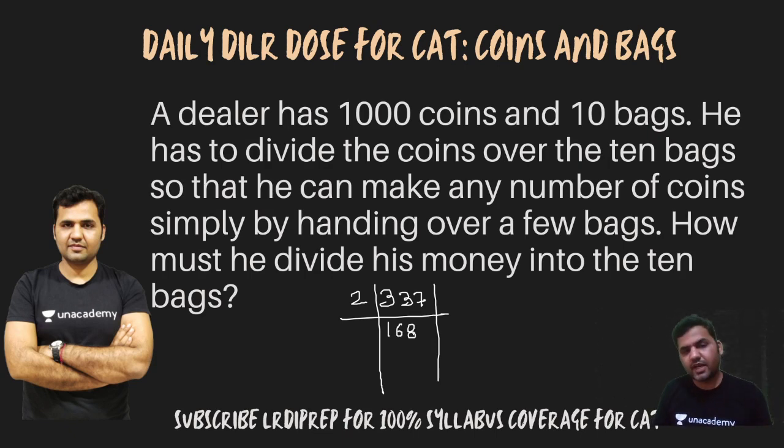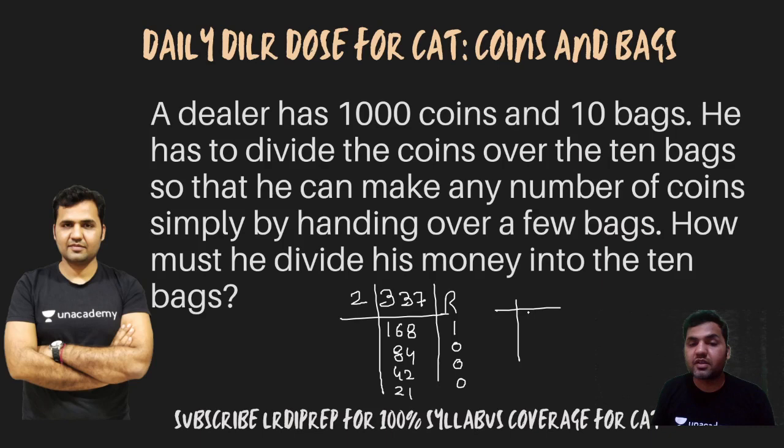168, right? That means that will give you remainder of 1. Then 84, remainder would be 0. 42, remainder would be 0. 21, remainder would be 0. And after 21, you will be having the quotient as 10, remainder would be 1. 5, remainder would be 0. 2, remainder would be 1. 1, remainder would be 0. And finally 0 and 1.